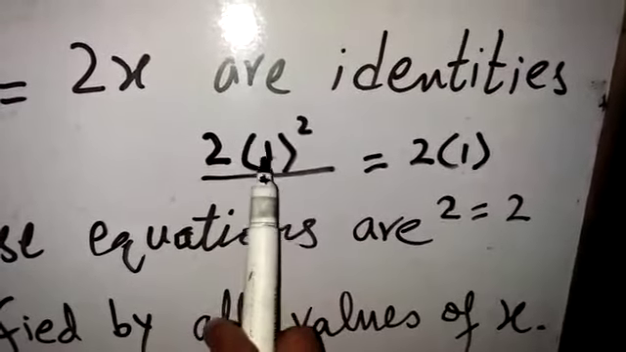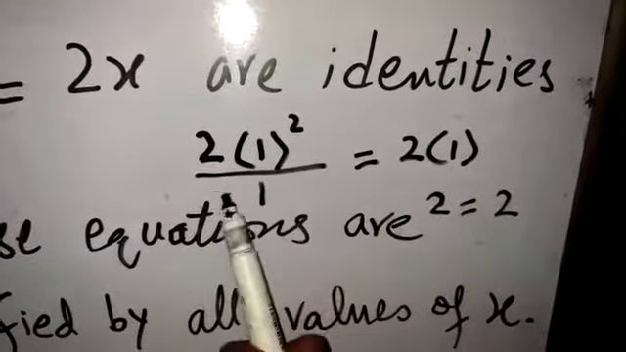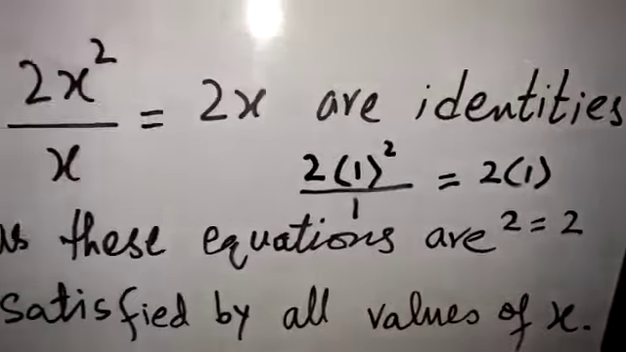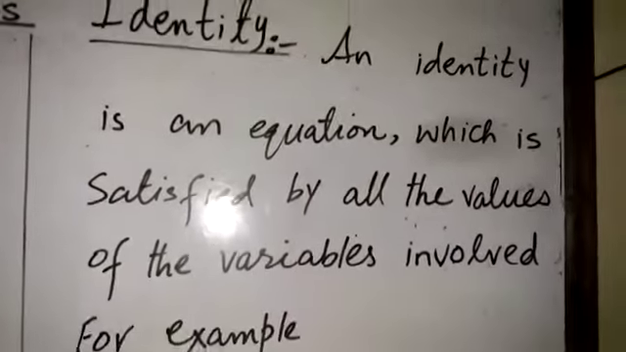So the value of x, which is 1, satisfied the equation, so it is an identity. So this type of equation is known as an identity.